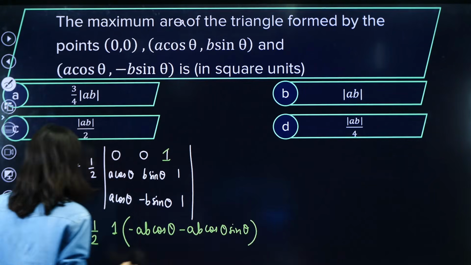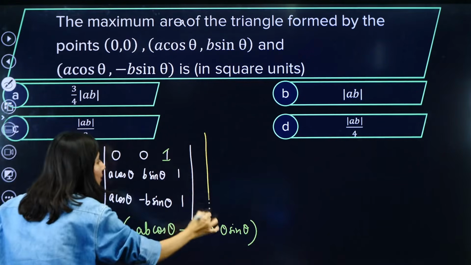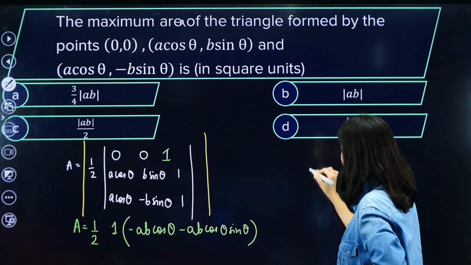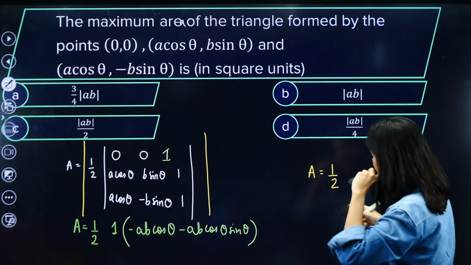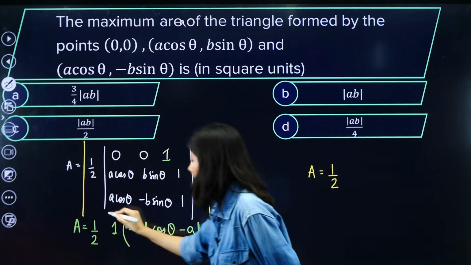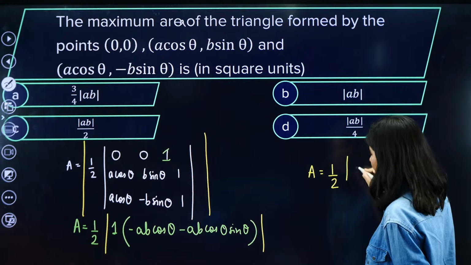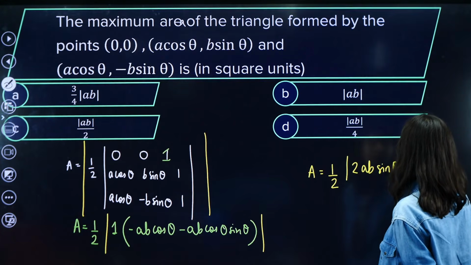So this is your area, and let's not forget there is a modulus. Half, and modulus is already there, so the negative sign we have neglected, but modulus is still applied. So this is going to be mod of 2ab sin theta cos theta, correct?